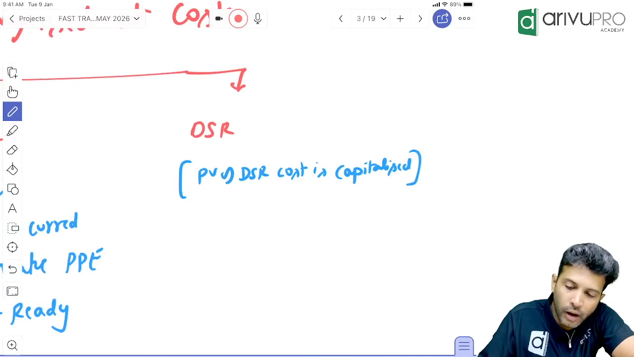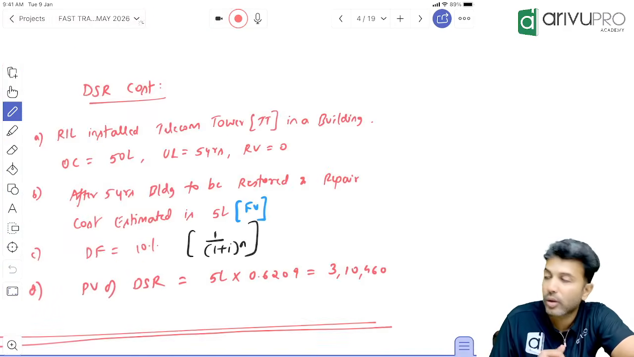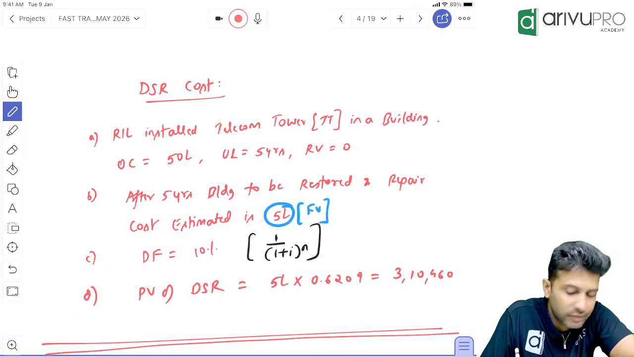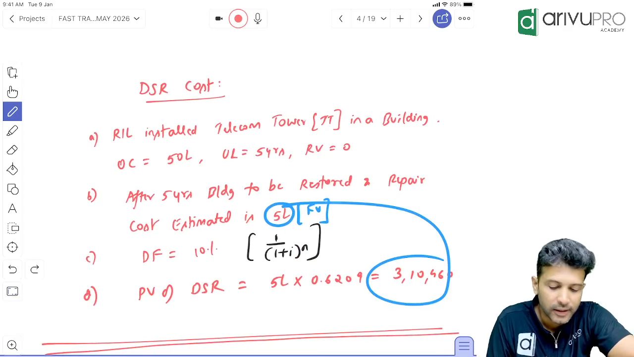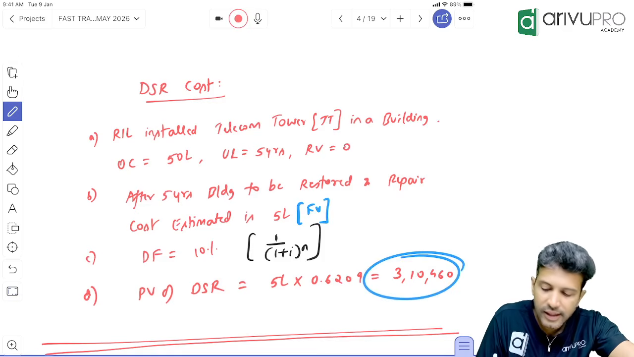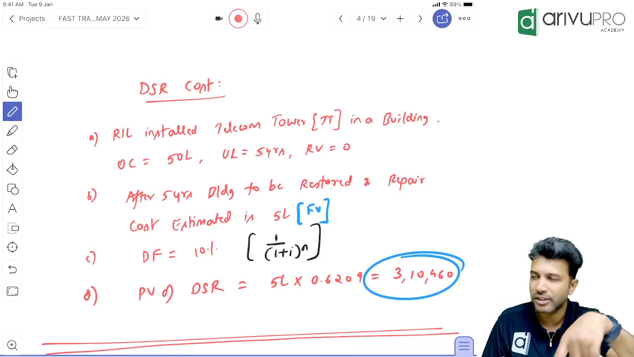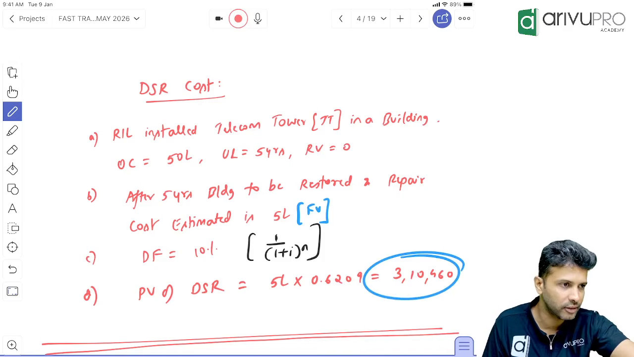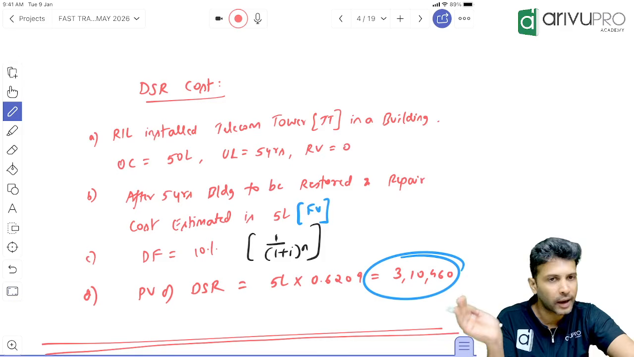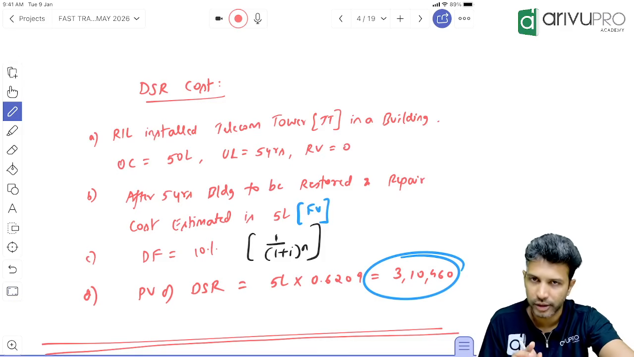Clear? Now, coming back to this example. Look at this example now. How much is the future value of DSR cost? 5 lakh. Present value, how much did we get? 3,10,460. Now, let's look at the accounting. No need to copy this. We have 2-3 questions on DSR itself, but that will come tomorrow. Just observing is good enough.